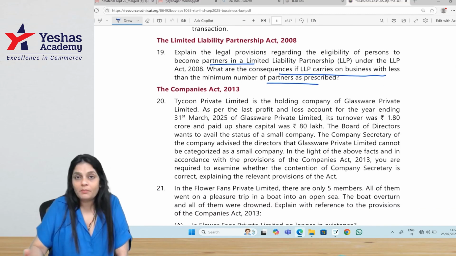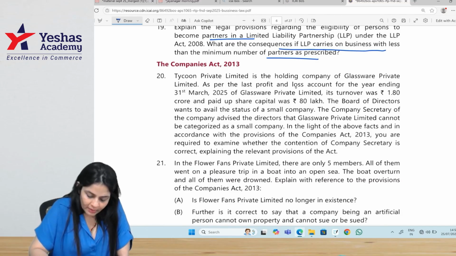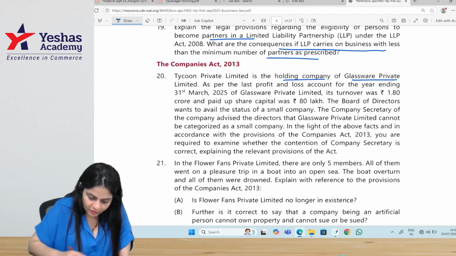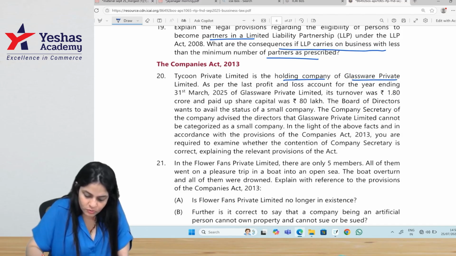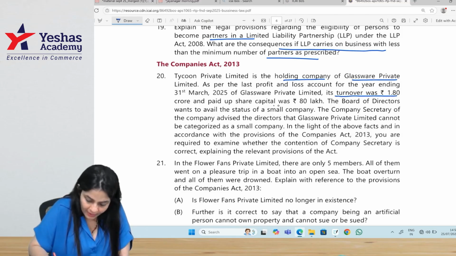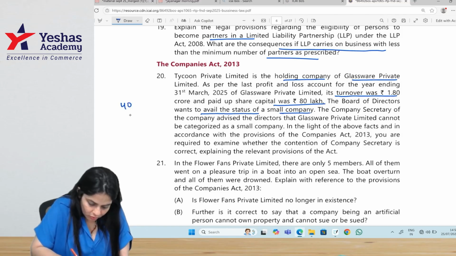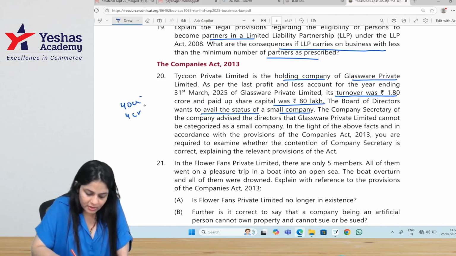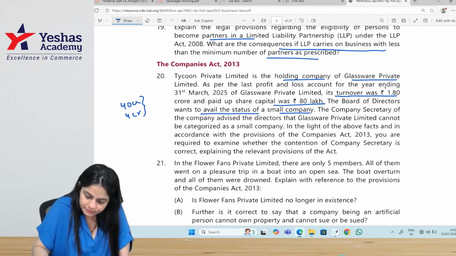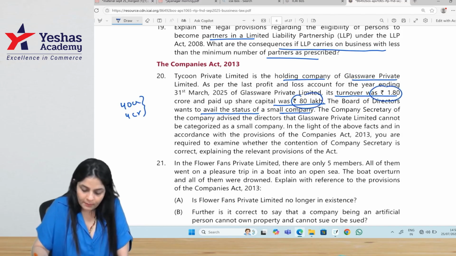Now Companies Act questions. Tycoon Private Limited is the holding company of Glassware Private Limited. As per the last profit and loss account for the year ending 31st March of Glassware Private Limited, its turnover was 1.8 crores and paid up capital was 80 lakhs. The board of directors wants to avail the status of a small company. See, for a small company, the limits are 40 crore turnover and 4 crore paid up capital. So both are within the limit.